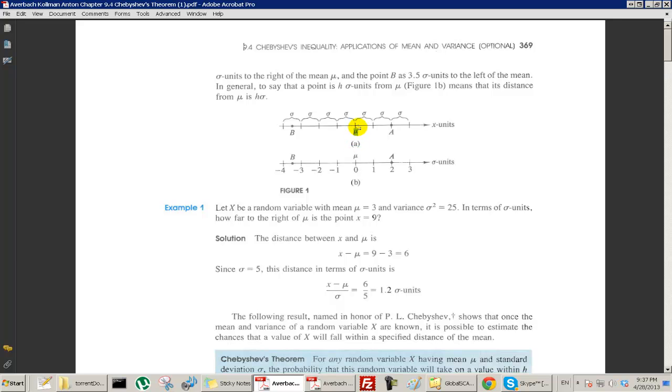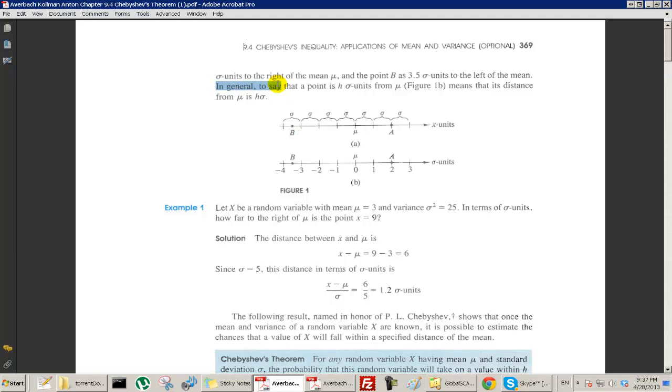So we can talk about distances. Here's the mean and here's a. We could say that a is 2 standard deviations from the mean. Or we could say that b is 3.5 standard deviations from the mean, or that it's 3.5 standard deviations below the mean in particular.